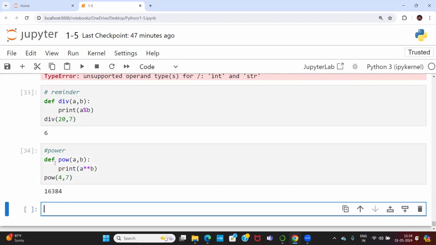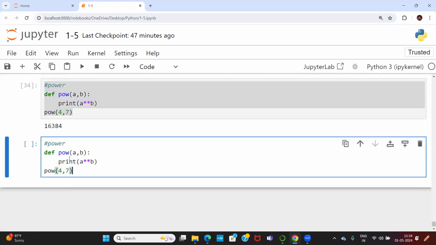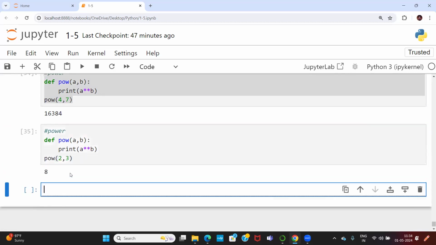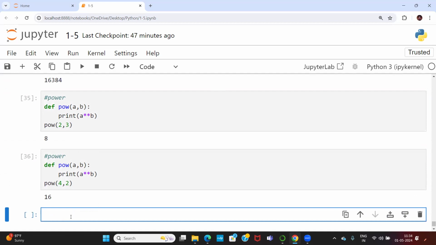Am I clear? So the power operator is there. Double star is the power operator. Let me say 2 to the power of 3. What is 2 to the power of 3? 8. You know that. 4 square. What is 4 to the power of 2? 16. 4 square. 4 to the power of 2 is 16, right?